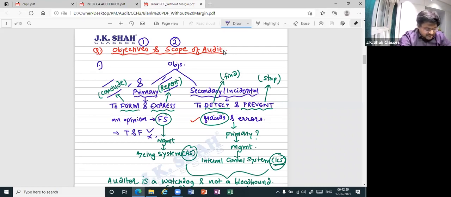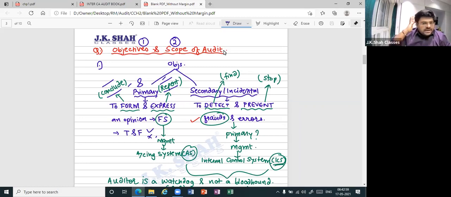Firstly, what do you mean by form? Form is to conclude and express. How do you do it? By reporting. Financial statements are prepared by management, by setting up which system? Accounting system. Perfect. So ultimately remember financial statements are the responsibility of management by setting up the accounting system.